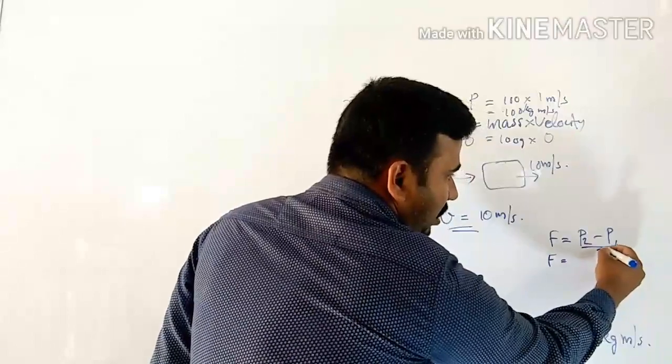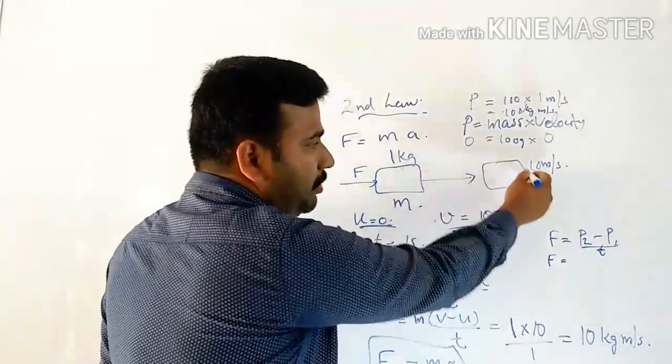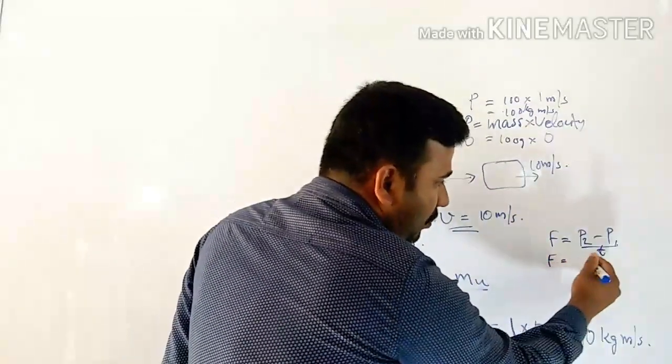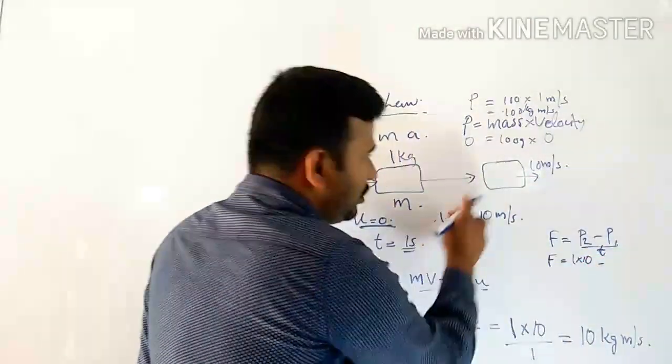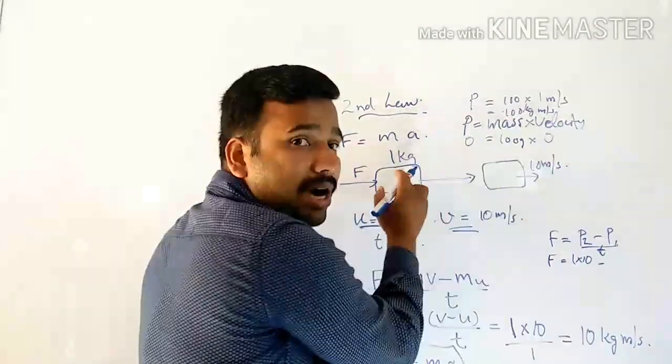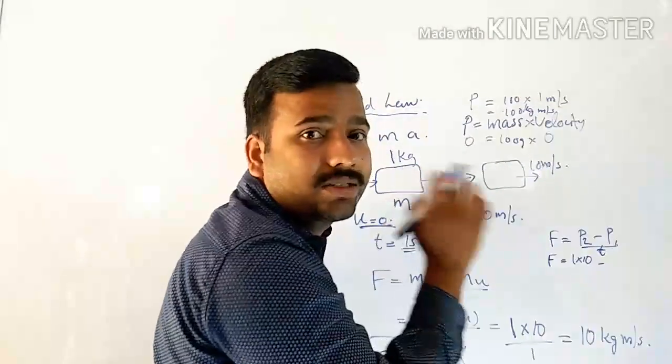That is P2 minus P1 upon t. So what is P2? How will you calculate P2? P2 is the final momentum. Final momentum means 1 into 10, that is, the mass of the object into the final velocity. Mass into velocity is the momentum.